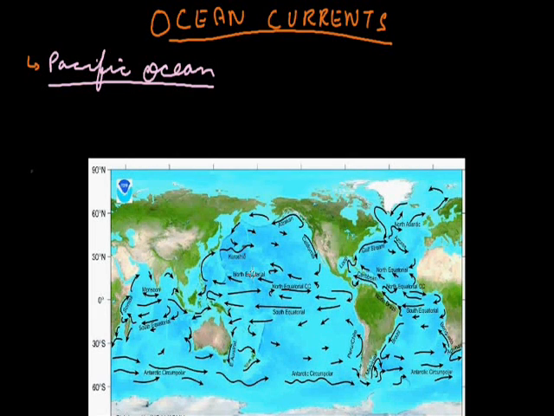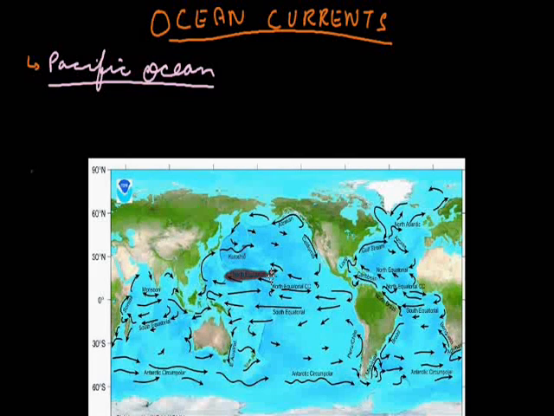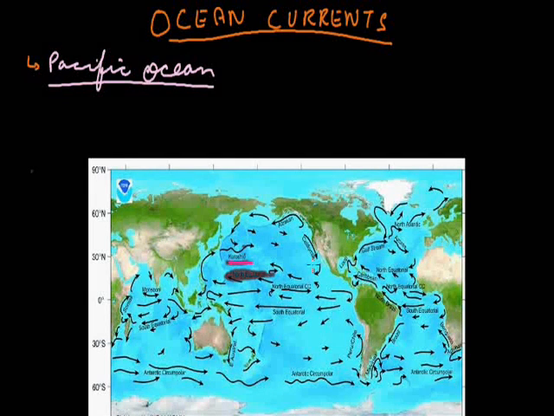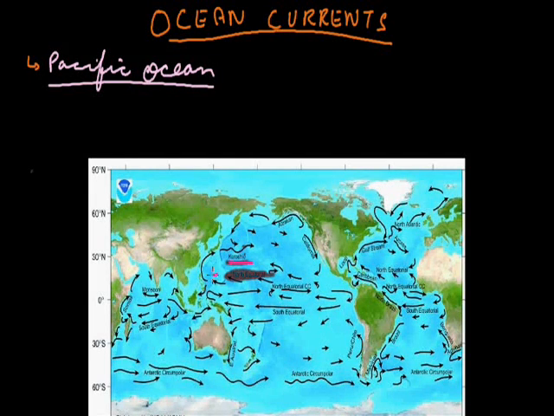First of all, let us see the hot currents in the North Pacific Ocean. As you can see, the first one is the North Equatorial hot current. Then the next one is the Kyushu hot current. As you can see here, this is the Kyushu hot current.